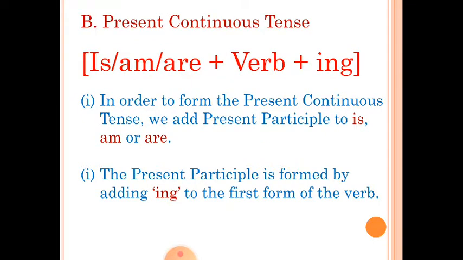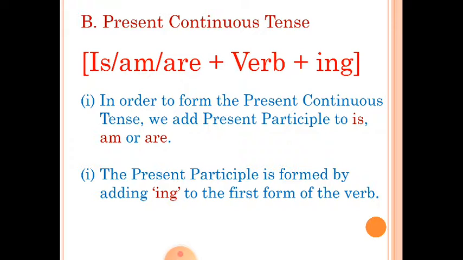Present continuous tense. From the name itself we understand continuous, one which continues. So when we say that we are continuing something, then we say ing, that means running, playing, walking. Okay, so here is the format or the rule for present continuous tense: is/am/are plus verb plus ing.